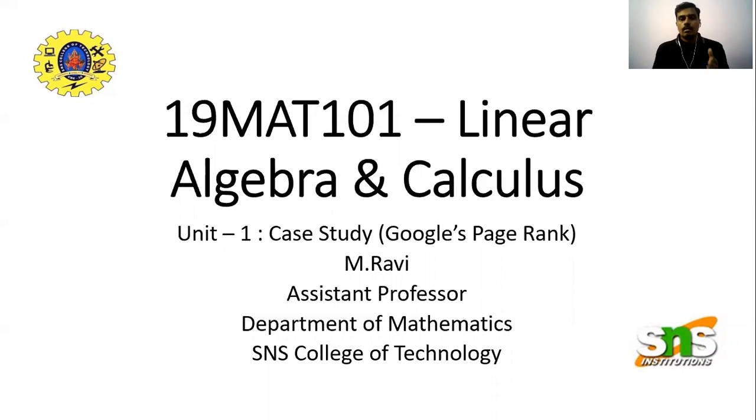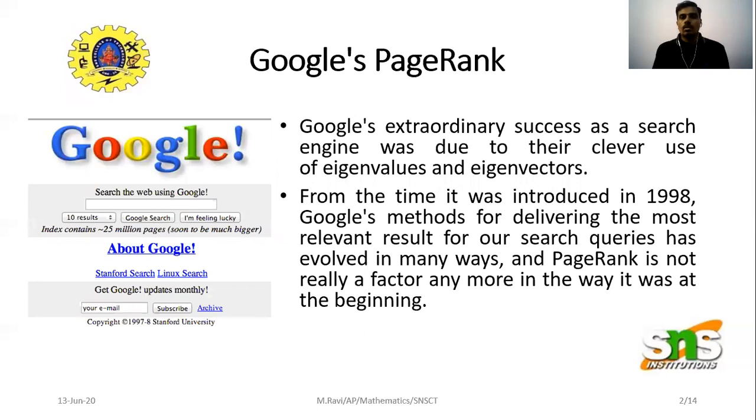Google's web page was first launched in the year 1998 by Sergey Brin and Larry Page. These two are the important persons in framing this search engine. We know the dramatic, extraordinary success of Google. The extraordinary success of Google depends on the clever use of eigenvalues and eigenvectors.